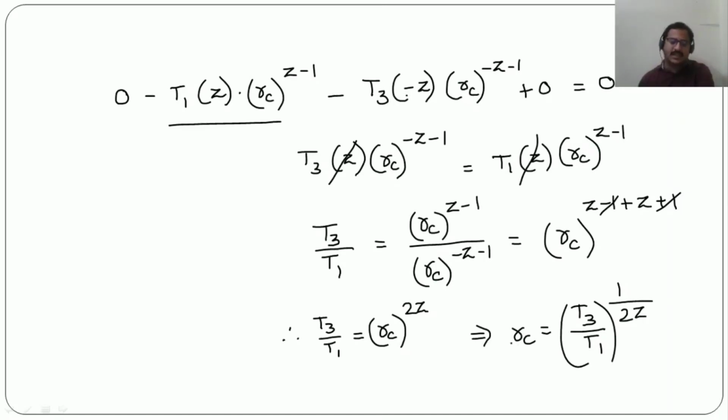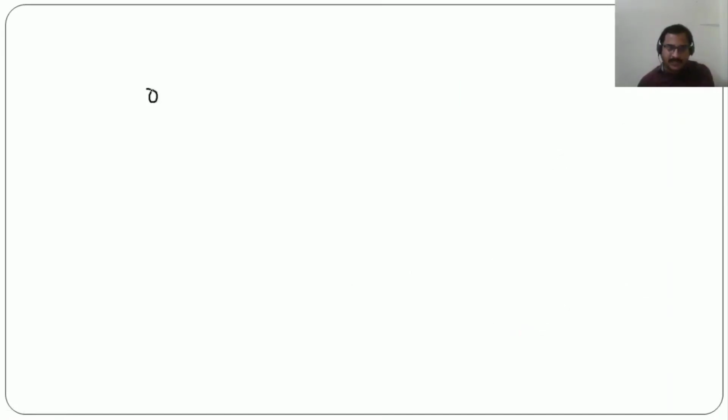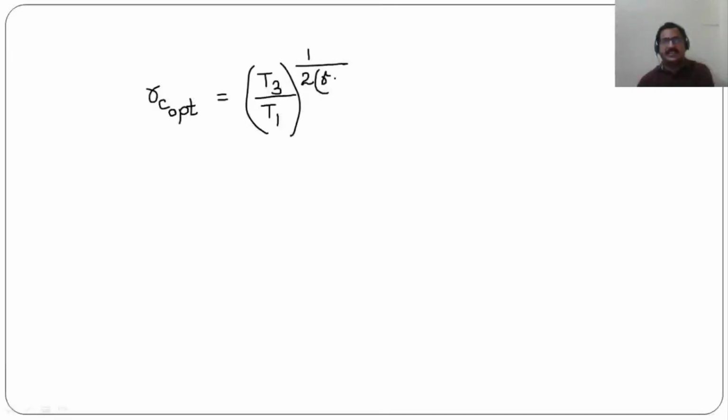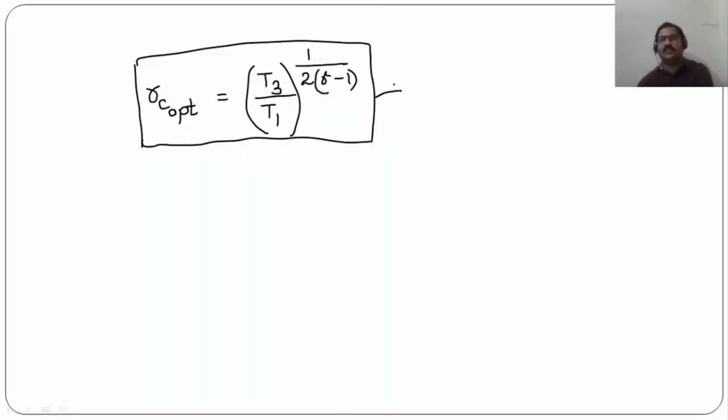Now this compression ratio, we call it the optimum compression ratio, and this optimum compression ratio will be maximum temperature by minimum temperature whole to the power 1 by 2 into Z, where Z is nothing but gamma minus 1. So this is the condition for maximum work done in case of Otto cycle.